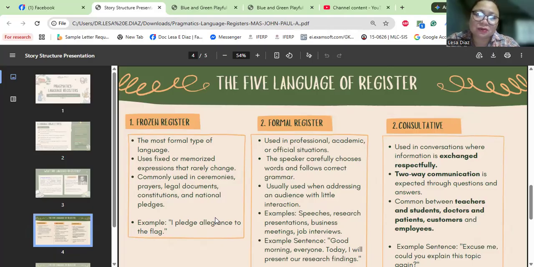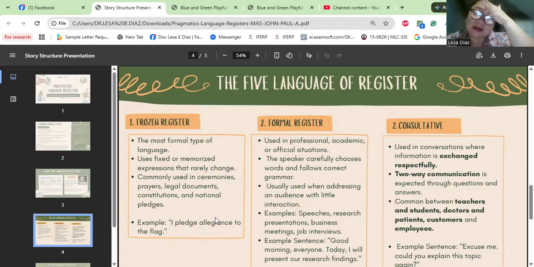it's in formal register, used in professional, academic, or official situations. Here, the speaker carefully chooses words and follows correct grammar, usually used when addressing an audience with little interaction. Examples: speeches, research presentations, business meetings, job interviews. Example sentence: good morning everyone, today, and so on and so forth. So that's it. It's a formal register.